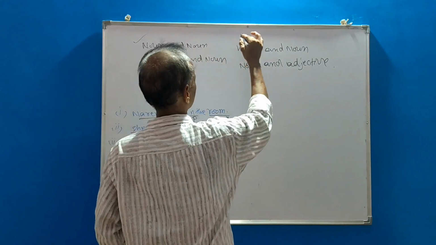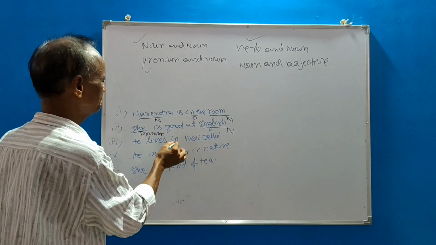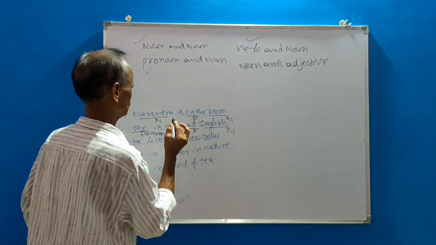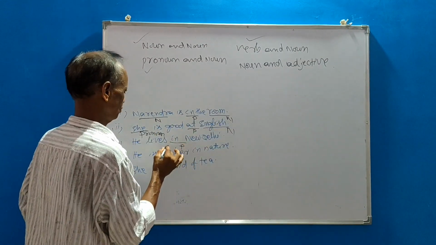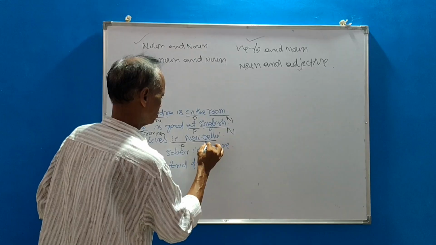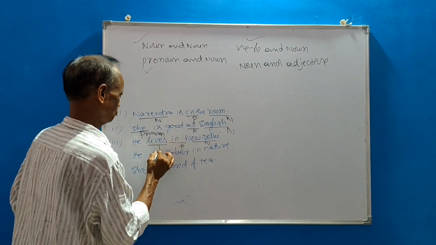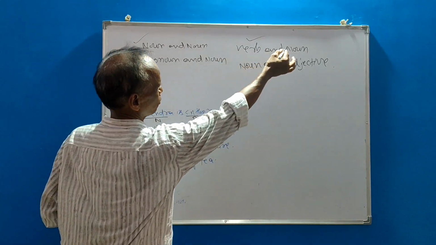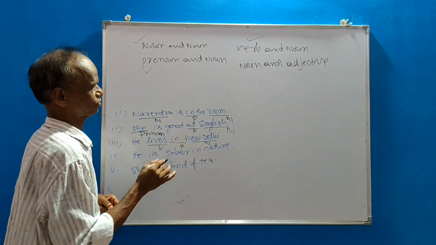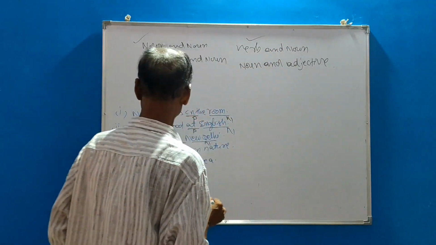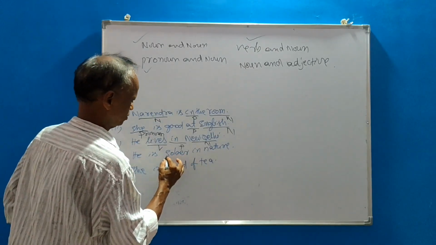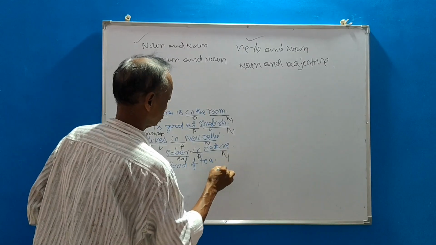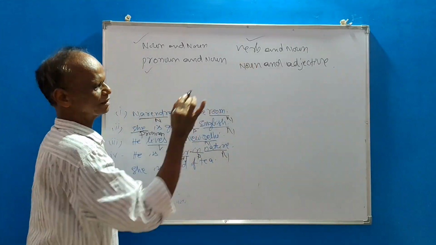Next. That is verb and noun. He lives in New Delhi. It is preposition. Verb, noun, preposition. So it is a connector between verb and noun. Next. Noun and adjective. He is sober in nature. Adjective, noun. Between adjective and noun.